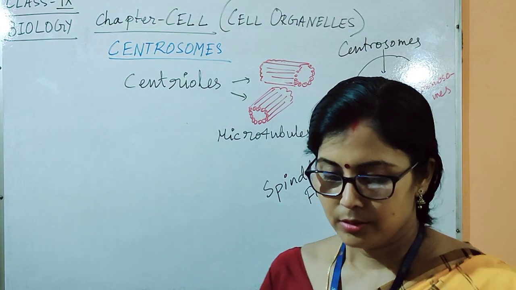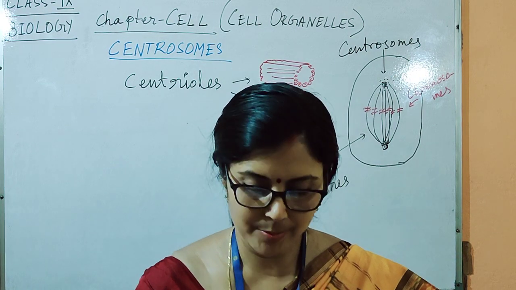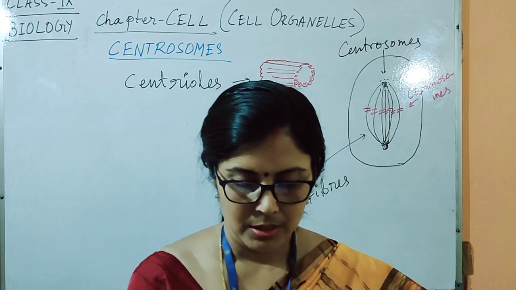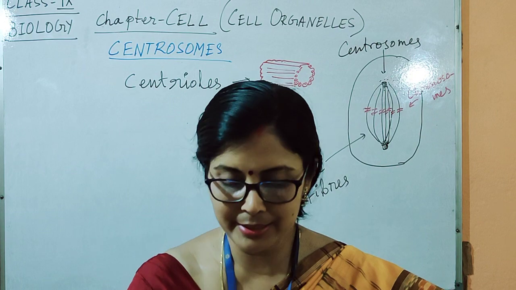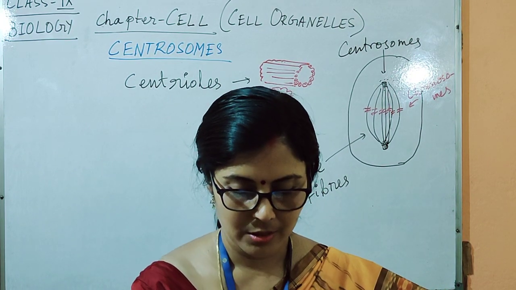So now we will write function of centrosome. Centrosome helps in cell division in animal cell. During cell division, centrioles migrate to the poles of the cell and are involved in formation of the spindle.